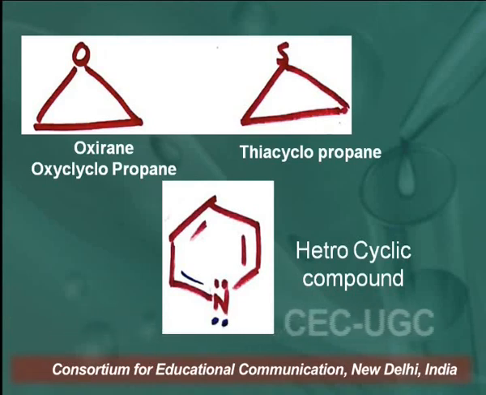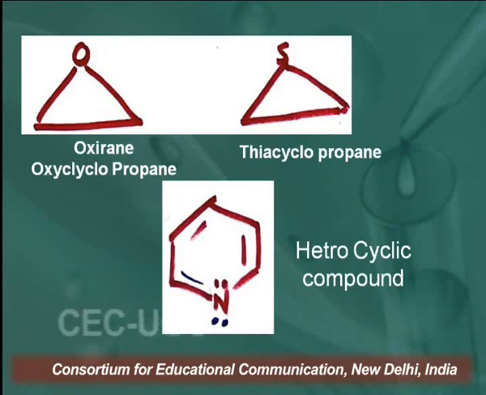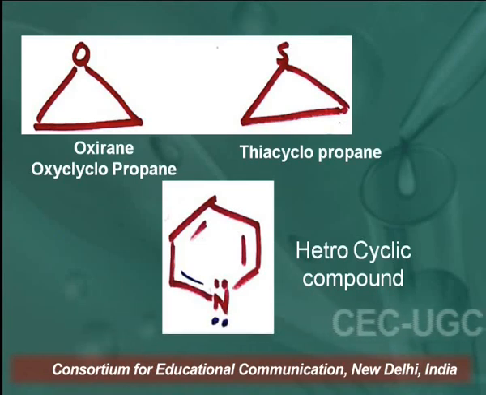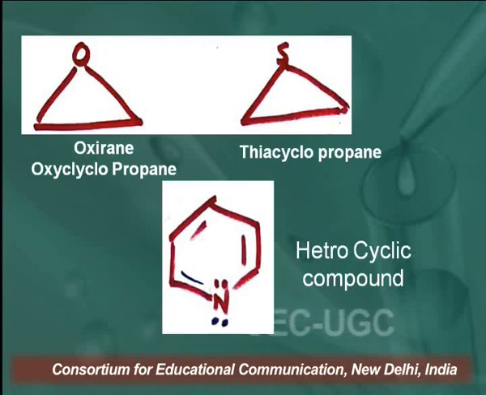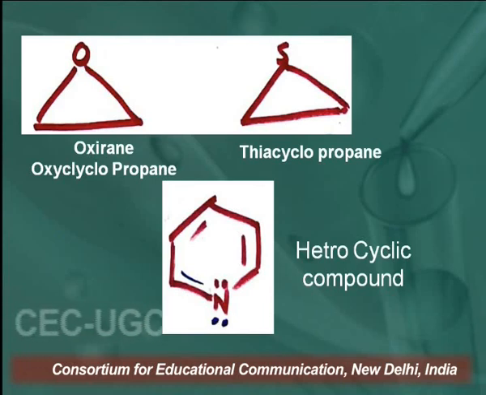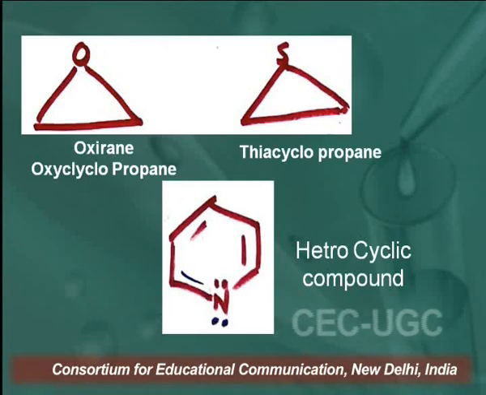So you can easily recognize how one carbon is replaced by any other heteroatom and what the difference is between a carbocyclic ring and a heterocyclic ring. Similarly, in the next structure you are looking at, one carbon is replaced by nitrogen. So this is also a heterocyclic compound.